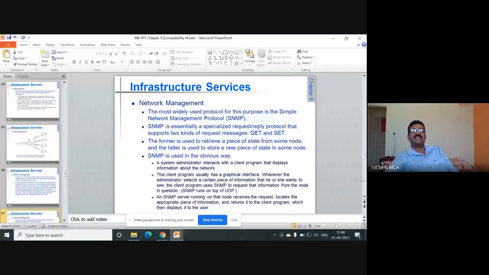To manage the network, the protocol used is Simple Network Management Protocol. SNMP is essentially a specialized request-reply protocol that supports two kinds of request messages, get and set. The former is used to retrieve a piece of state from some node, and the latter is used to store a new piece of state in some node.